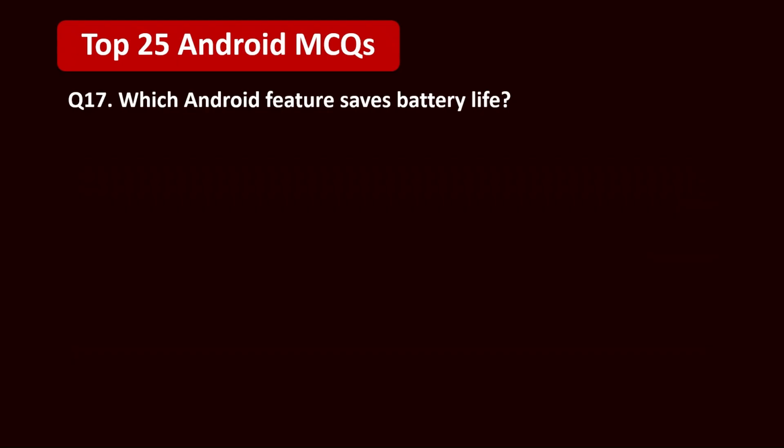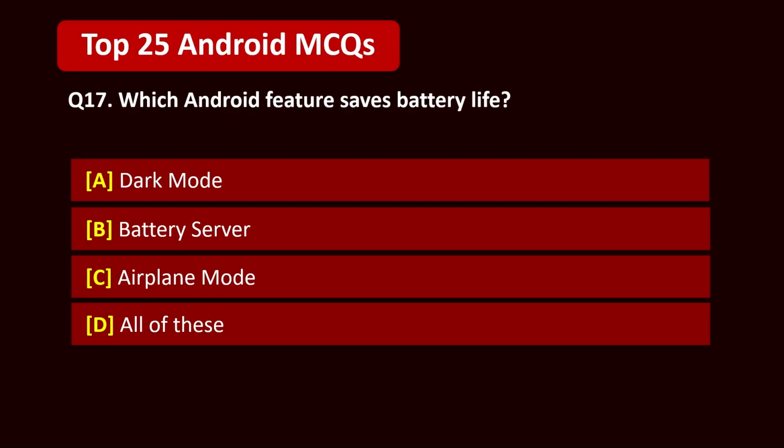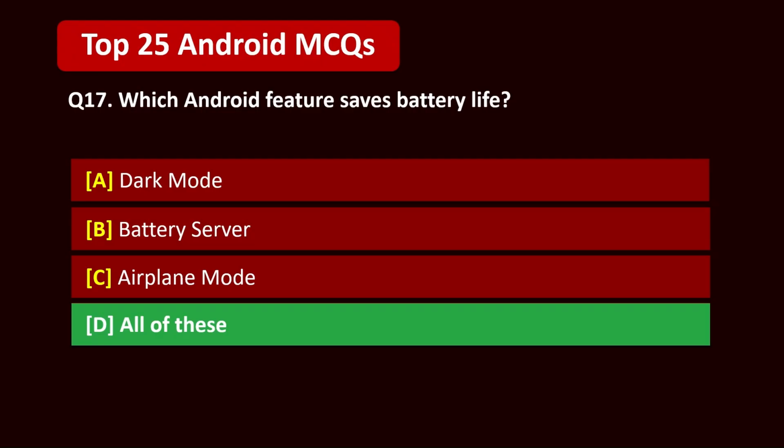Question 17. Which Android feature saves battery life? A. Dark mode. B. Battery saver. C. Airplane mode. D. All of these. 5, 4, 3, 2, 1. Correct answer is D, all of these.